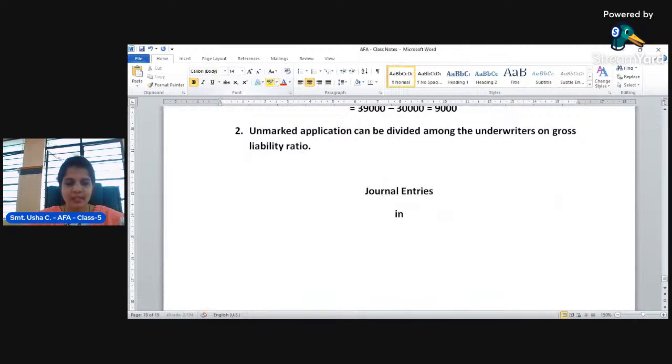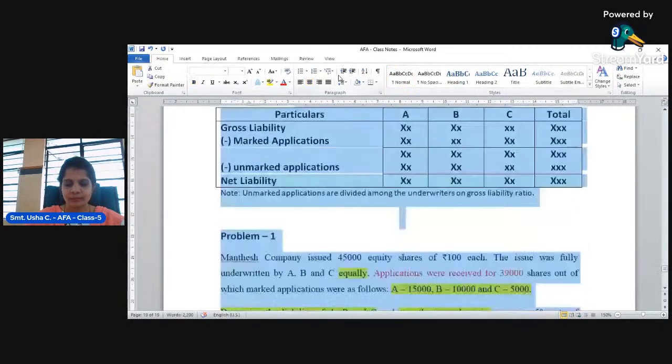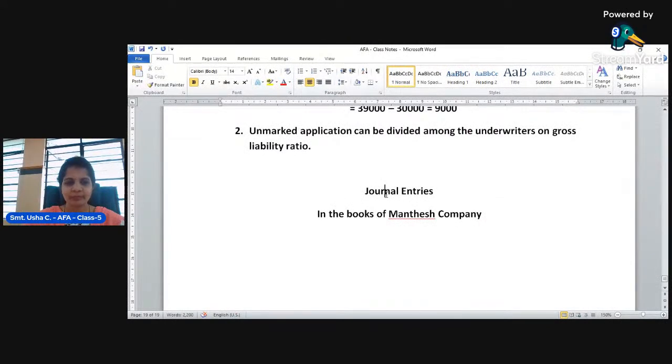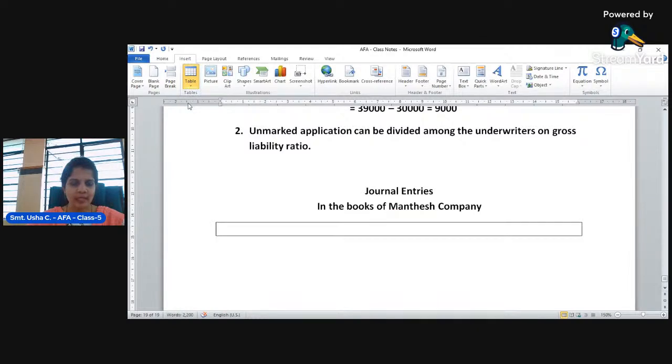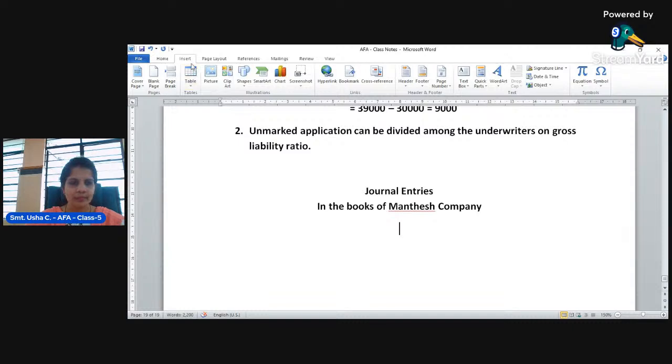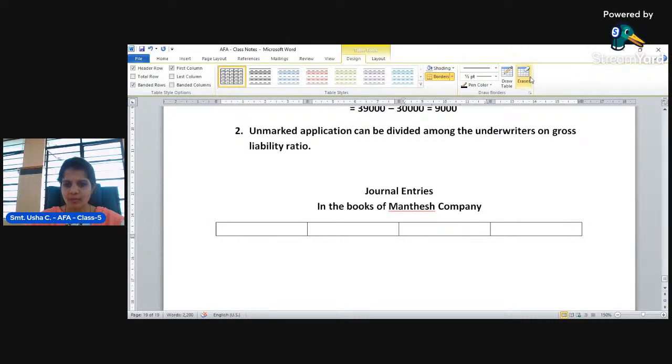Journal entries in the books of Mantage company. Okay, let us take the format. The first column can be serial number, then particulars, then the amount column in rupees.